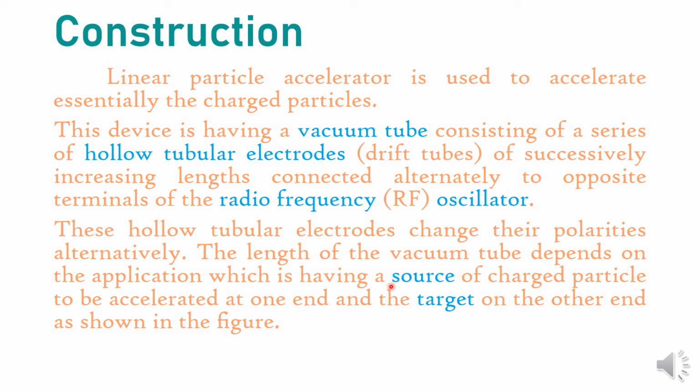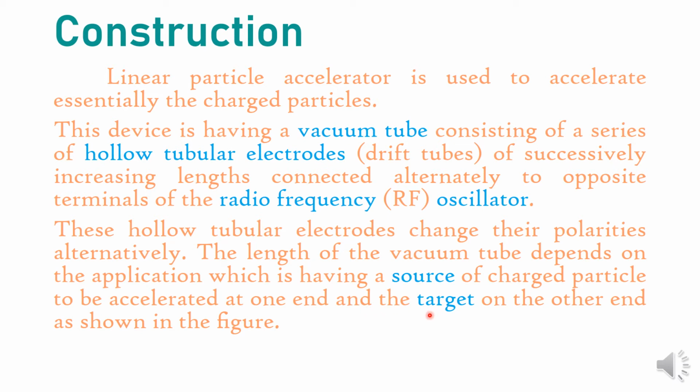At one end of the series of hollow tubular electrodes we have a source, and on the other end there is a target.